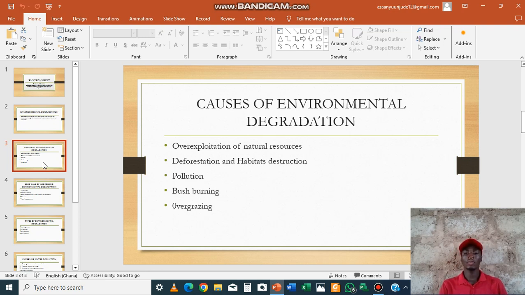Then the next one is overgrazing. Overgrazing here is allowing our livestock, that's the animals, to overgraze, to continuously graze at a particular portion of the land. It also affects the environment. It will lead to the destruction of the quality of the environment.